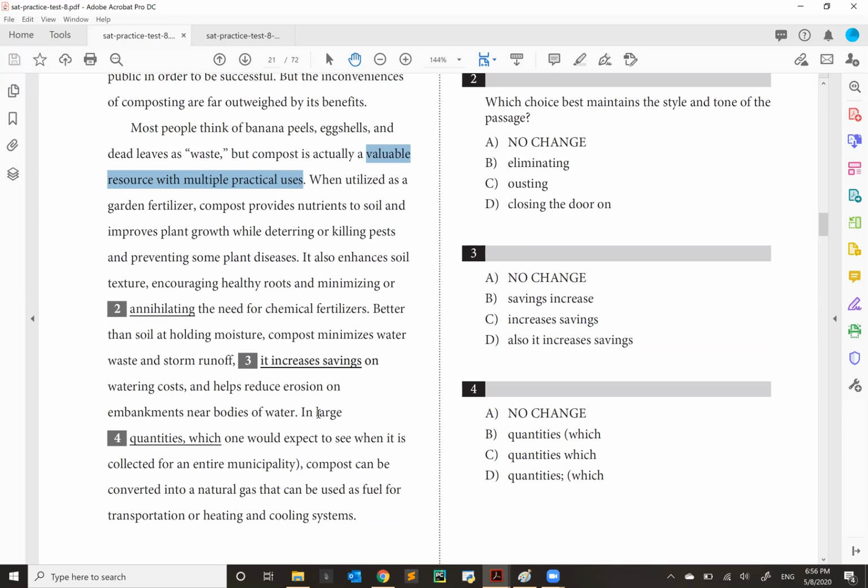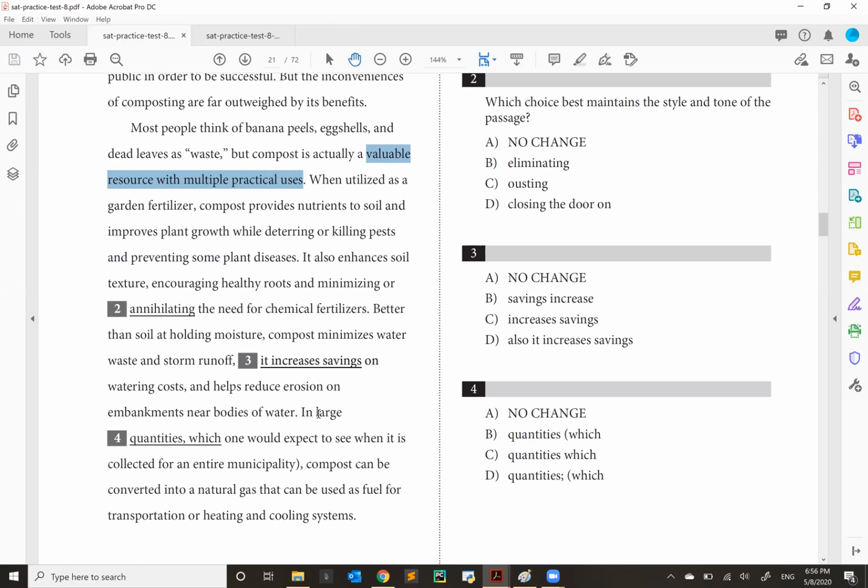Better than soil at holding moisture, compost minimizes water waste and storm runoff. There is your benefit number three. In large quantities, compost can be converted into a natural gas that can be used as fuel for transportation and so on. There is your fourth benefit.